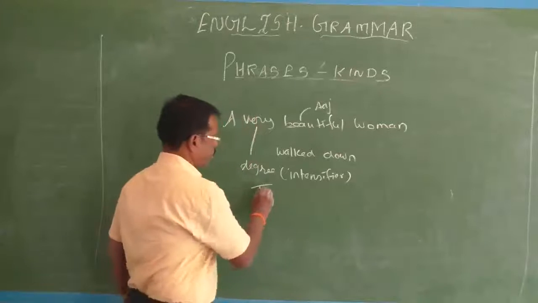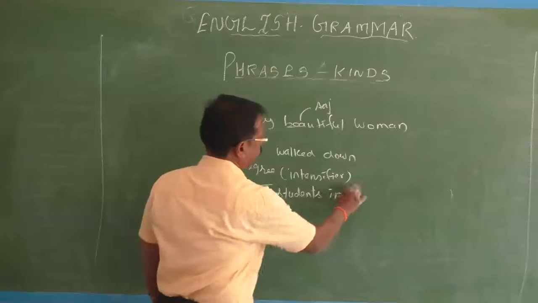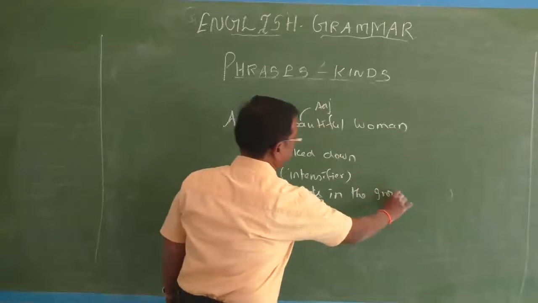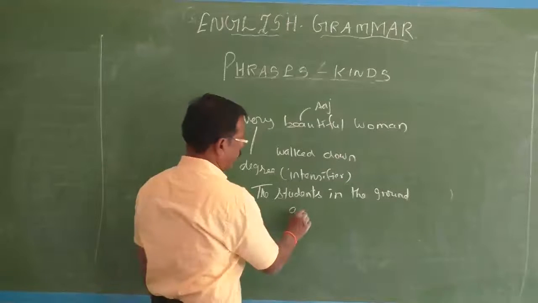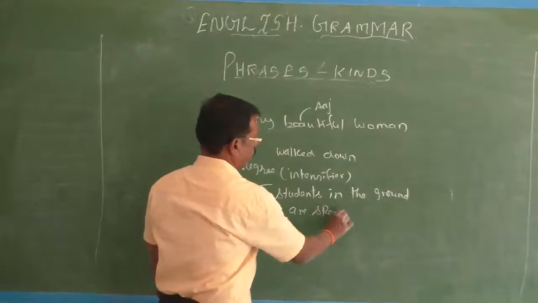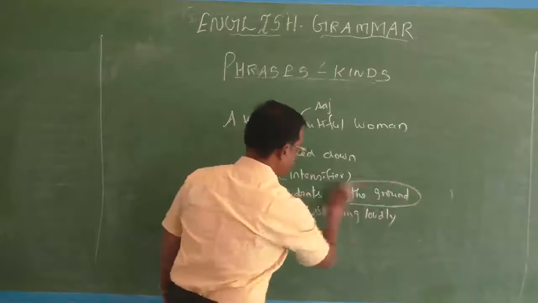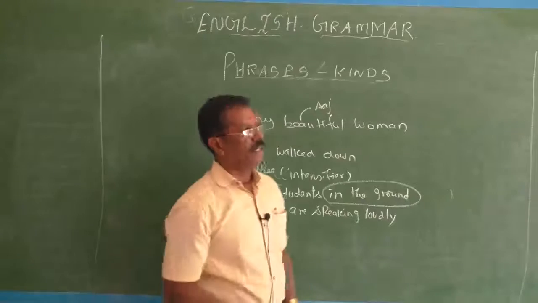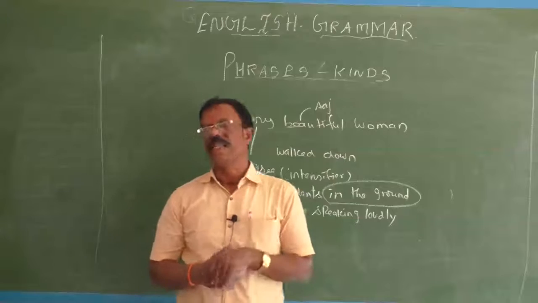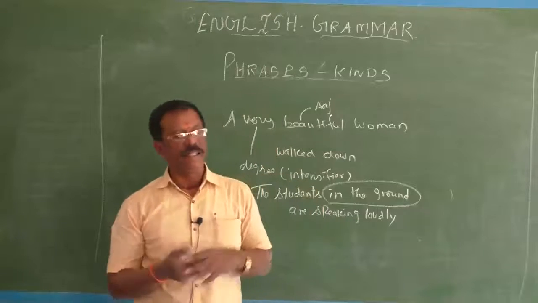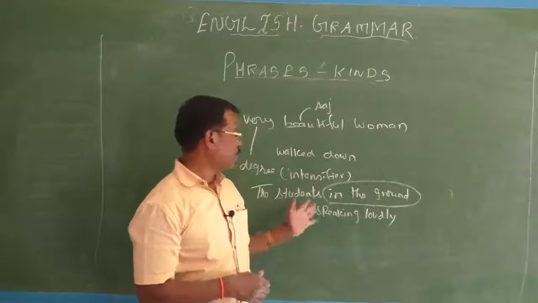See, the students in the ground. You can say like that also. The students in the ground are speaking loudly. Okay, here in the ground is an adjective phrase, and here it is a prepositional phrase. Sometimes a prepositional phrase can be used as an adjective phrase. And there also it does the function of an adjective. Here in the ground it stands for where the students are.